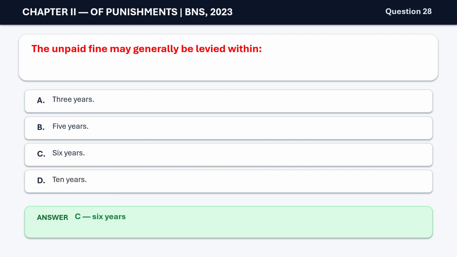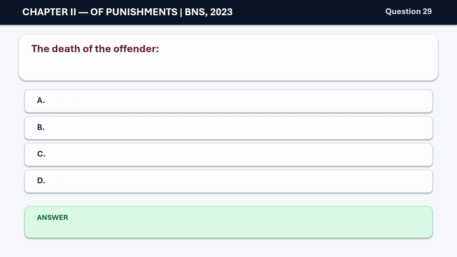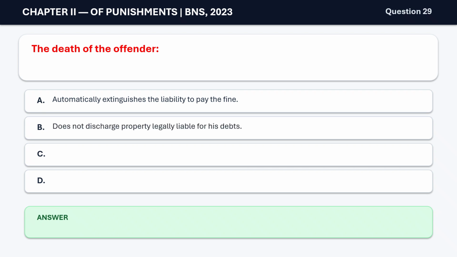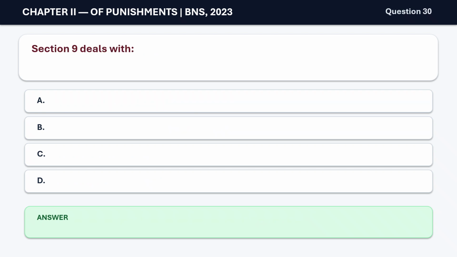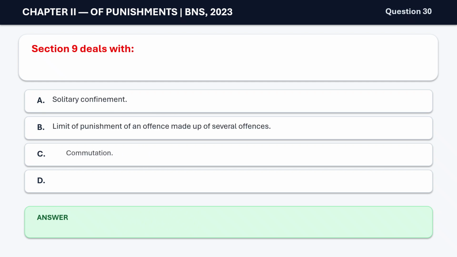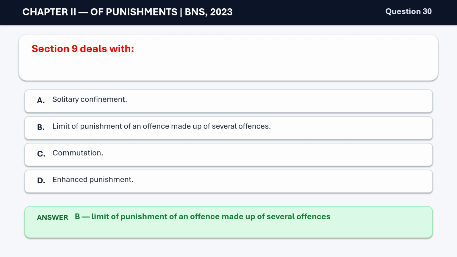6 years. Question 29. The death of the offender A. automatically extinguishes the liability to pay the fine, B. does not discharge property legally liable for his debts, C. cancels the sentence entirely, D. prevents recovery proceedings. The correct answer is B. It does not discharge property legally liable for his debts. Question 30. Section 9 deals with A. solitary confinement, B. limit of punishment of an offence made up of several offences, C. commutation, D. enhanced punishment. The correct answer is B. limit of punishment of an offence made up of several offences.